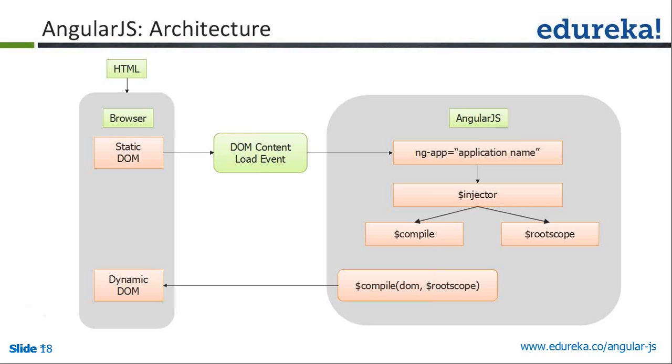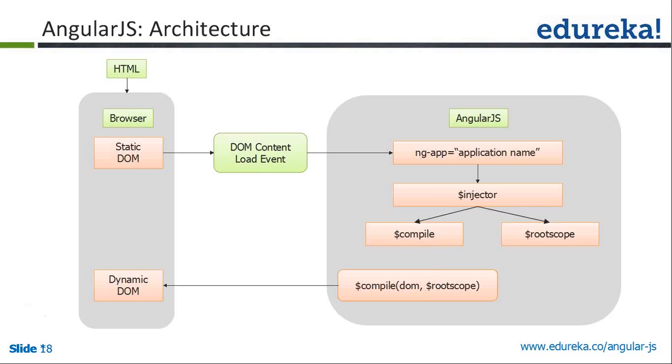This is our AngularJS architecture. On the left side is our normal DOM, whatever we see in the browser. Whenever we include our AngularJS application, it takes your static DOM and compiles it as an AngularJS object.